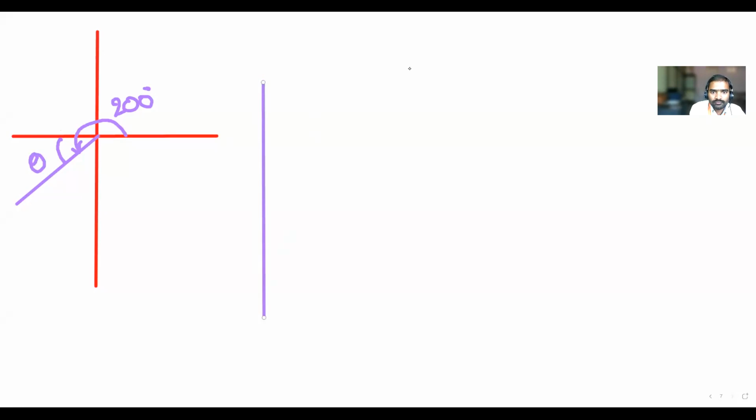So theta is equal to how much? Total is 200 degrees, minus 180 degrees. So I will get theta equal to 20 degrees. Now there is one more point: whether this force is acting towards the point or away from the point.